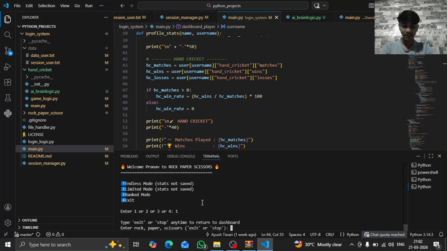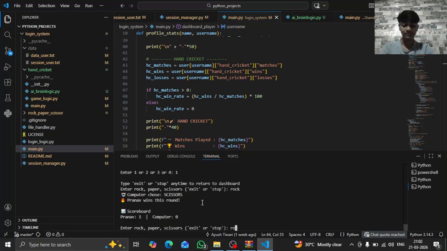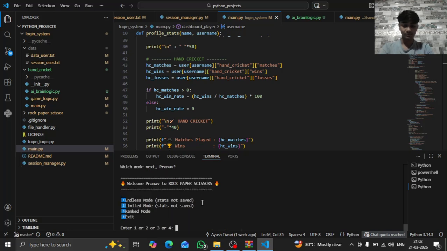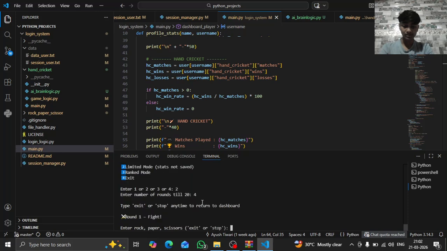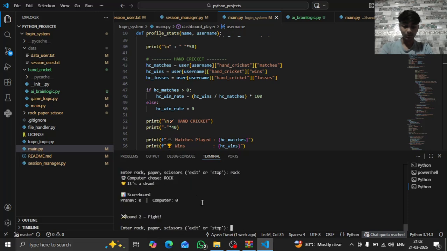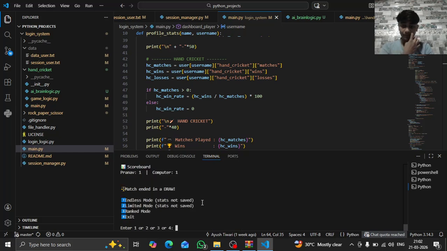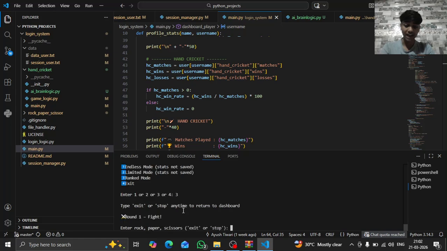Okay, I can show you like this. Okay, if I exit, done. Same with limited mode, 4 rounds. Rock, scissors, and maybe paper. Can I win? No, it's a draw. And these two will not count in our profile stats. Only the third one, ranked mode, will count, because you have to play 10 rounds.